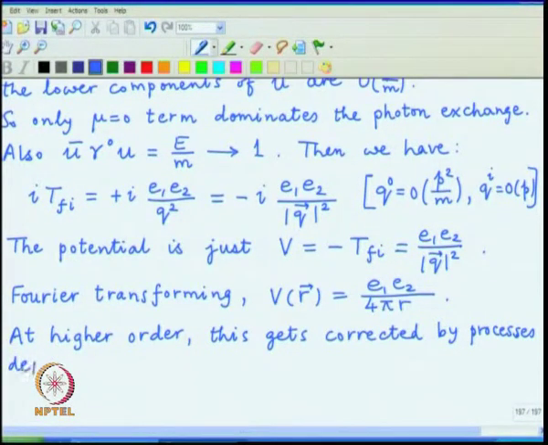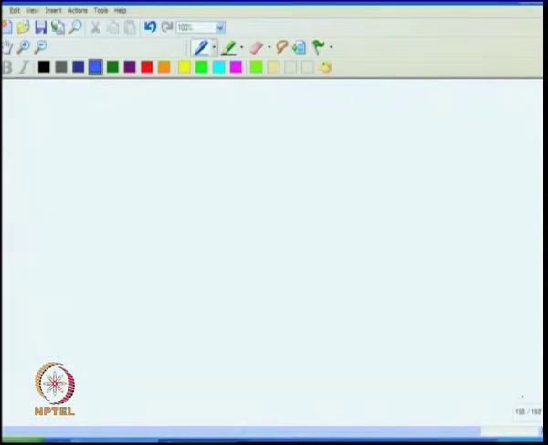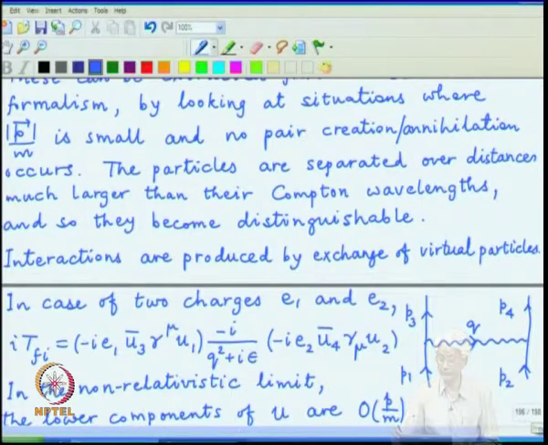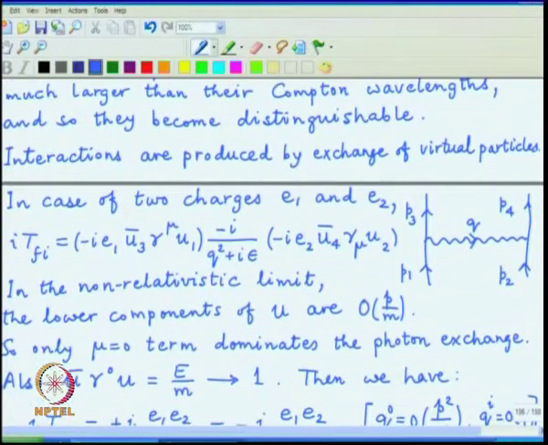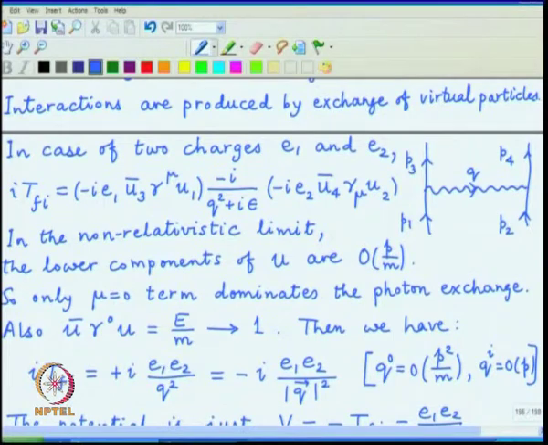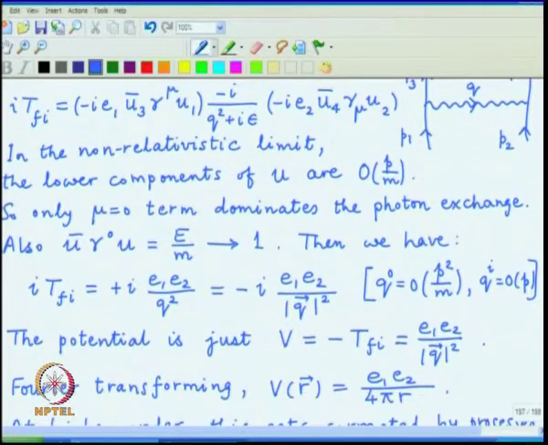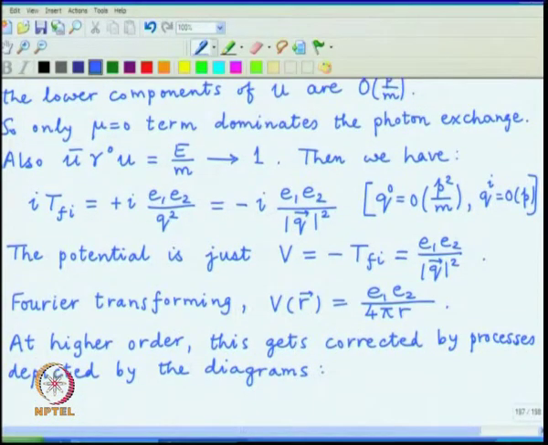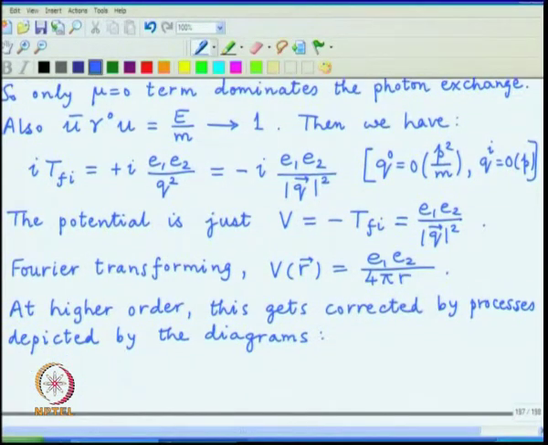And I will just illustrate a few of them. Which are the simplest diagrams which correct this single photon exchange. They are the so called one loop diagrams.